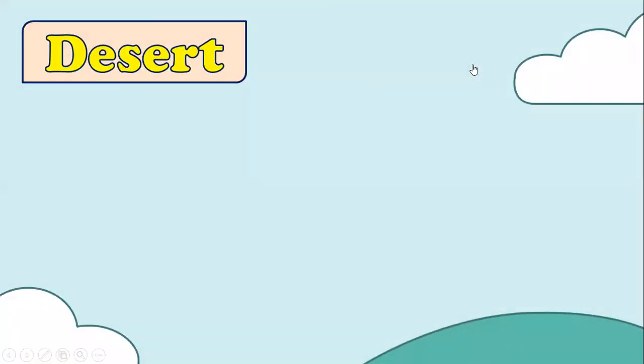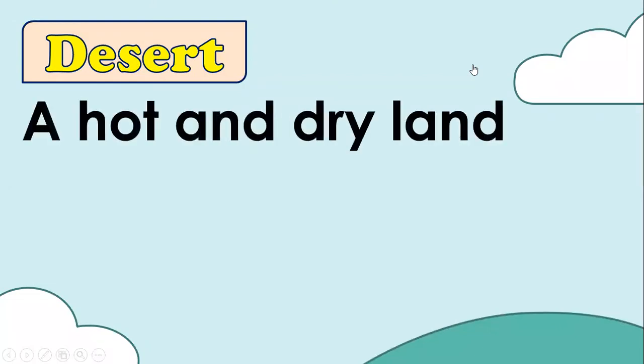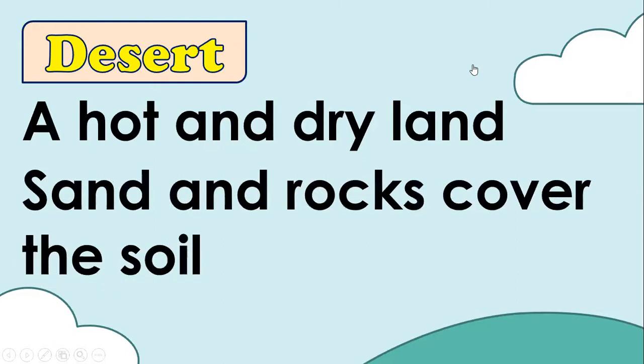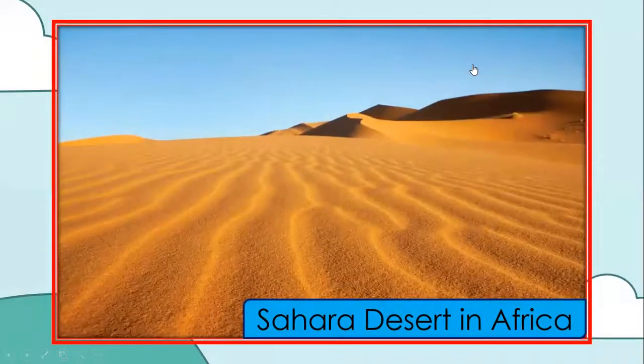And the last one, we have desert. A desert is a hot and dry land. Sand and rocks cover the soil. It seldom rains in the desert. This is why very few plants grow in it. An example of a desert is the Sahara Desert in Africa. This is the largest desert in the world.